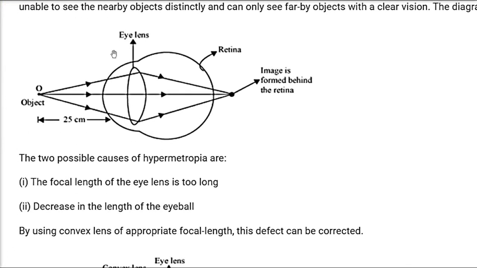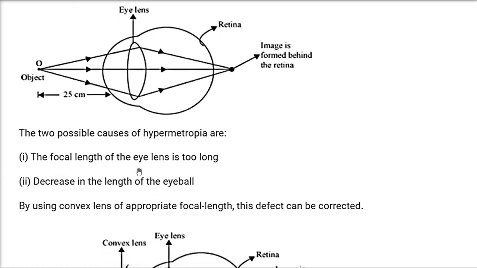So we have the object, and here is our eye lens. Now this eye lens, when it tries to converge all the light onto the retina, it is not possible here. The image is formed far behind the retina, so it has to be formed here for clear vision, but it is not formed here. The 2 possible causes of this hypermetropia are that the focal length of the eye lens is too long, or a decrease in the length of the eyeball.